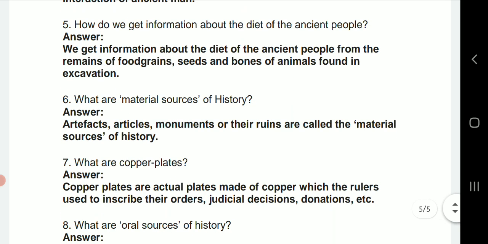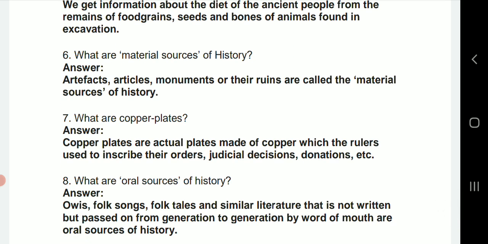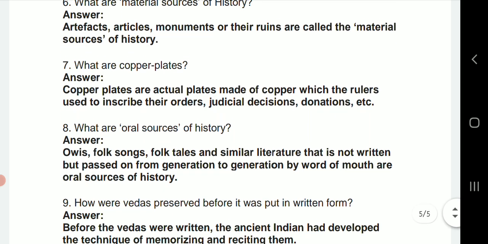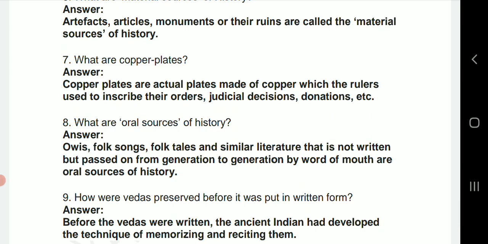What are material sources of history? So artifacts, articles, monuments or their ruins are called the material sources of history. What are copper plates? So copper plates are actual plates made of copper which the rulers used to inscribe their orders, judicial decisions, donations, etc.